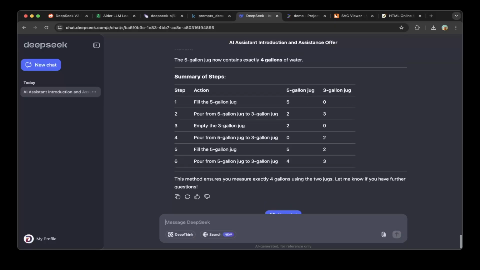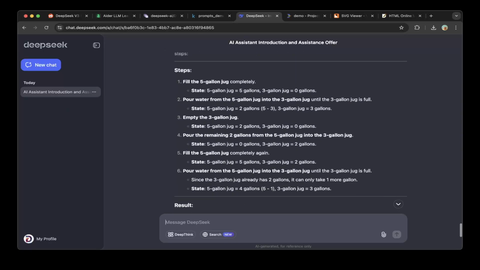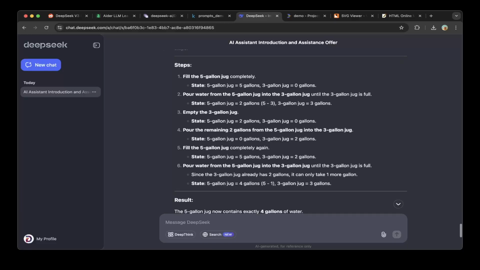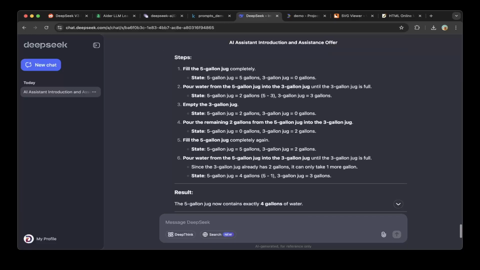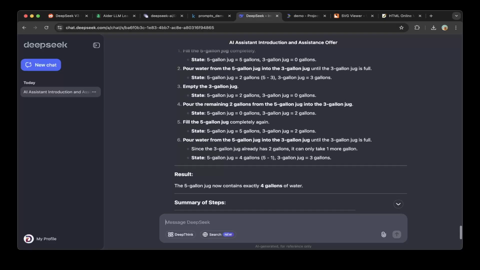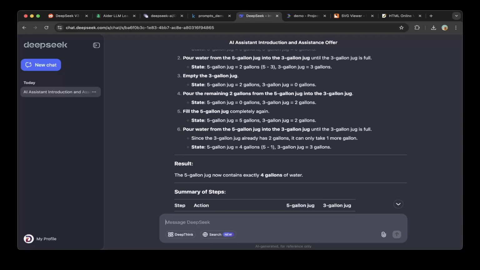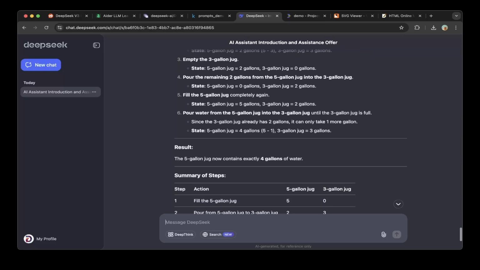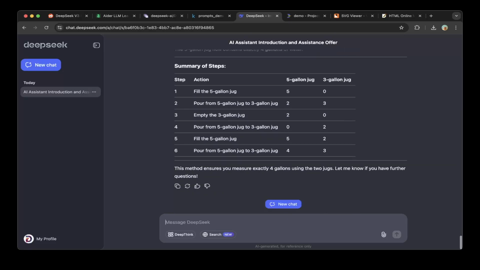So this is very nice. So it is correct. Basically, fill the 5-gallon jug completely, pour the water from the 5-gallon jug into the 3-gallon jug until the 3-gallon jug is full, and then empty the 3-gallon jug, and put the remaining 2 gallons from the 5-gallon jug in the 3-gallon jug, and fill the 5-gallon jug completely again, and pour the water from the 5-gallon jug into the 3-gallon jug until the 3-gallon jug is full. So this is correct. Let's mark it as a pass.